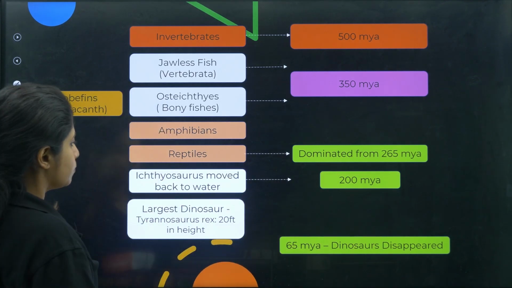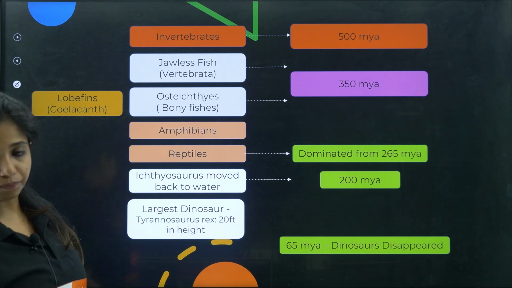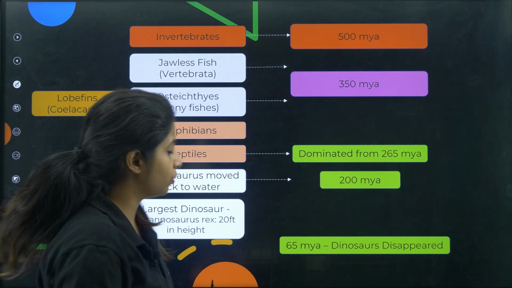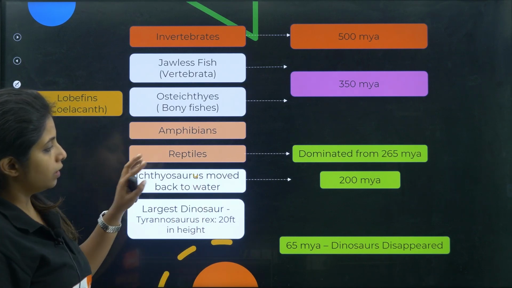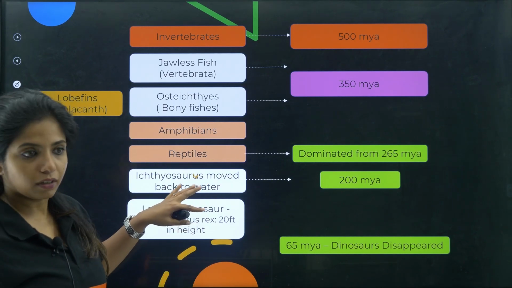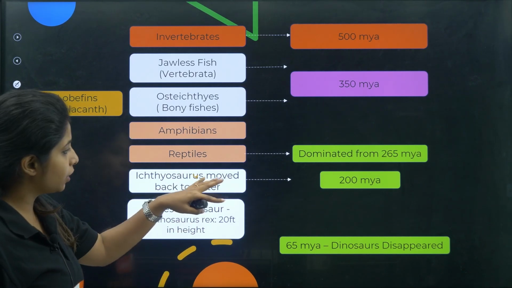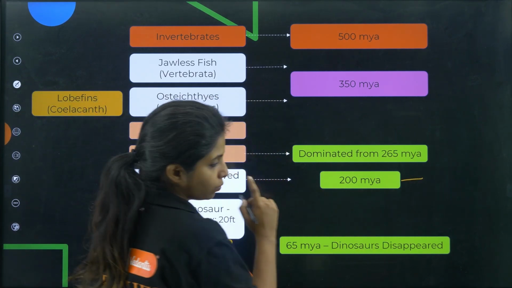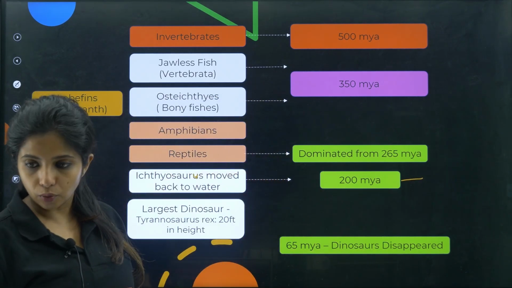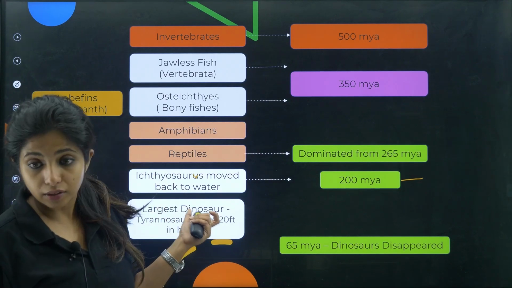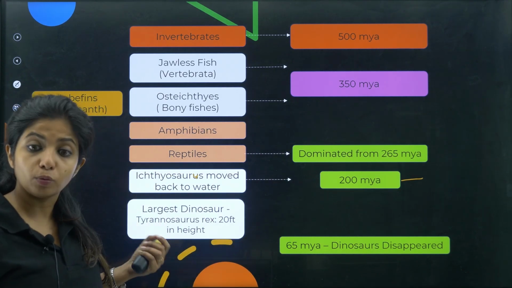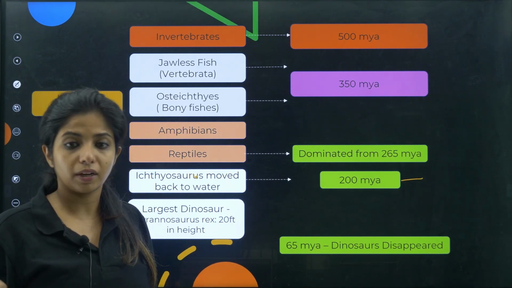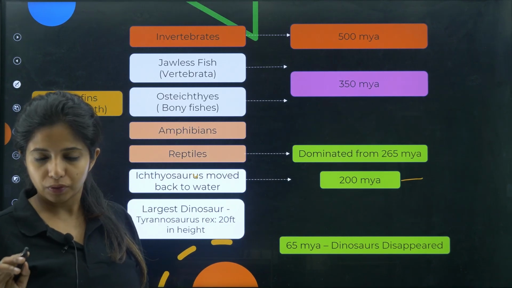Now in the case of reptiles, they had ichthyosaurus. There was something known as ichthyosaurs. In your book there is no U. They were a type of dinosaur. And it moved into water in which year? 200 million years ago. So 200 million years ago, this ichthyosaurus moved back into water. So probably that's how there were waterborne reptiles also. There were certain reptiles which were found in water also.